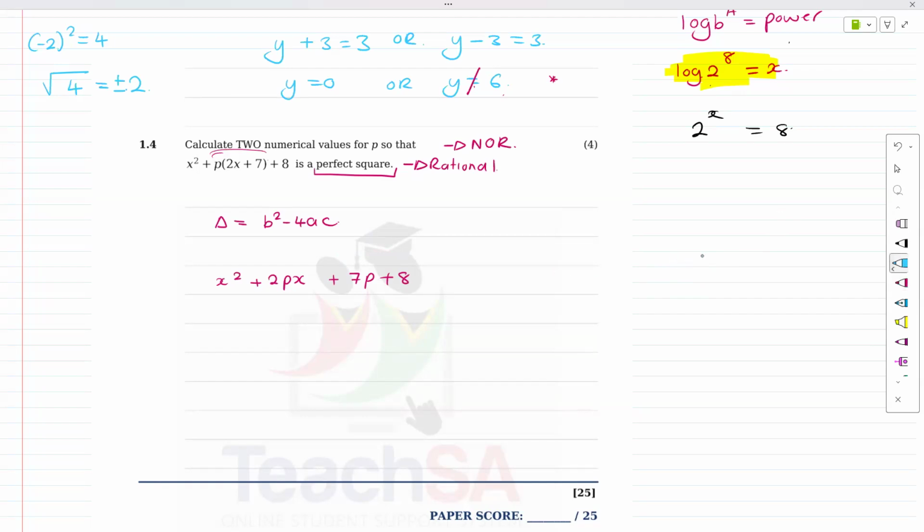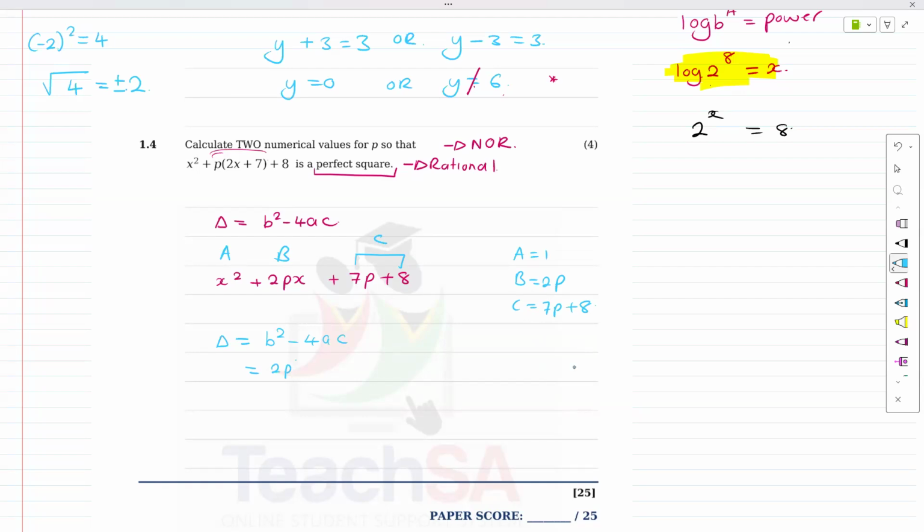Okay, so let's deal here. That's C, that's B, and that's A. So if I go with the discriminant, remember guys, A is equal to 1, B is equal to 2p, and C is equal to 7p plus 8. So the discriminant is b squared minus 4ac.